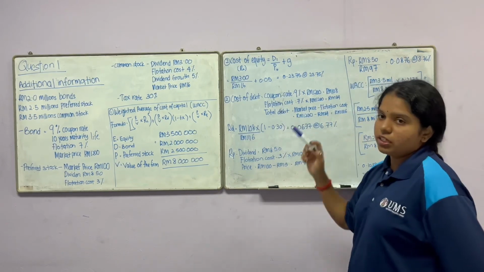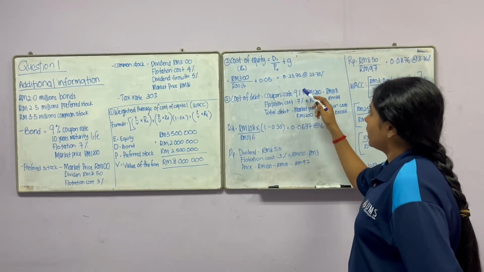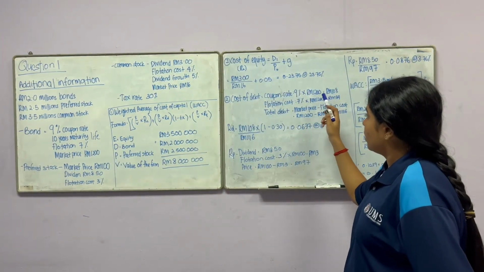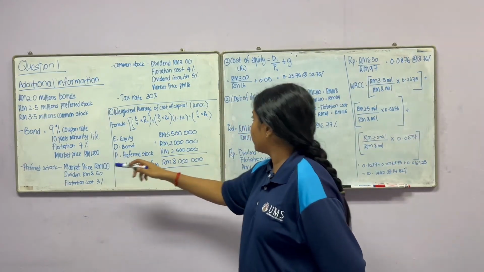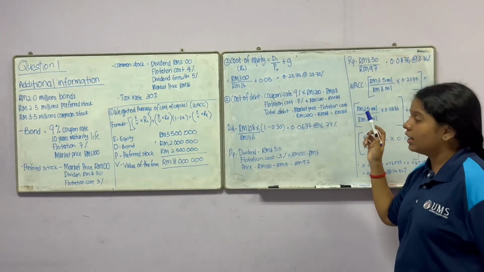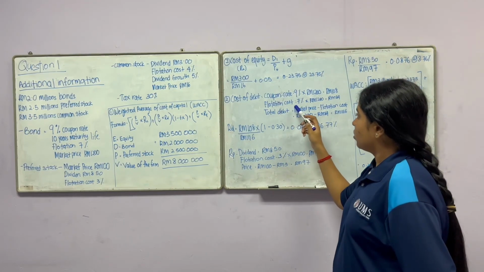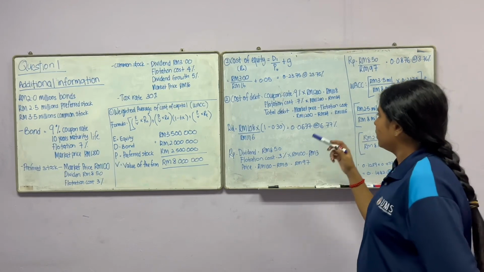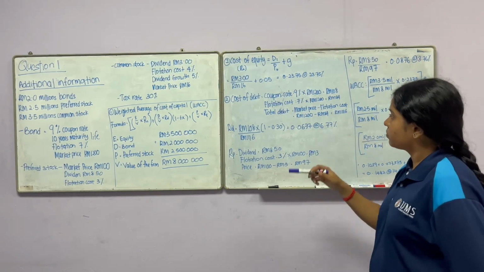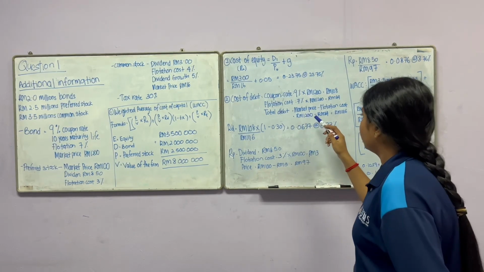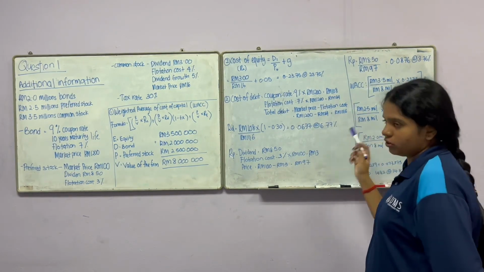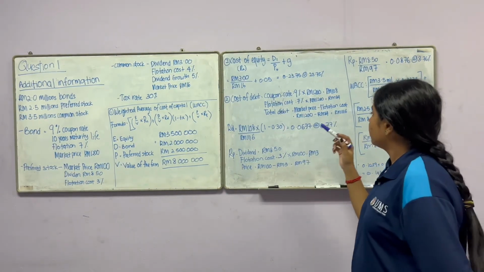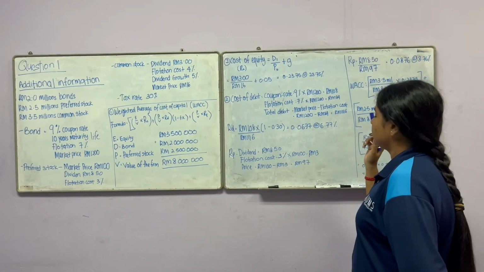Third is cost of debt. For cost of debt, we need to calculate the coupon first, which is 9%, as I mentioned here, times 1200, which is market price, equals 108 ringgit. For the flotation cost, 7% times the market price of 1200 equals 84 ringgit. So the total debt will be market price minus flotation cost, which is 1200 ringgit minus 84 ringgit, and the final answer will be 1116 ringgit.